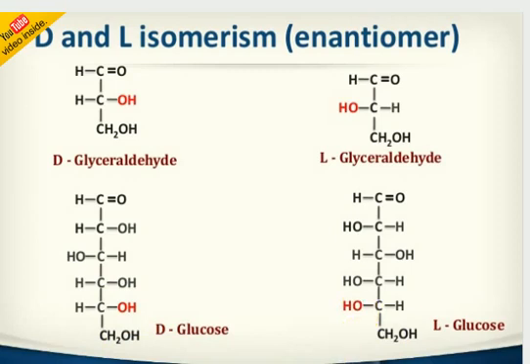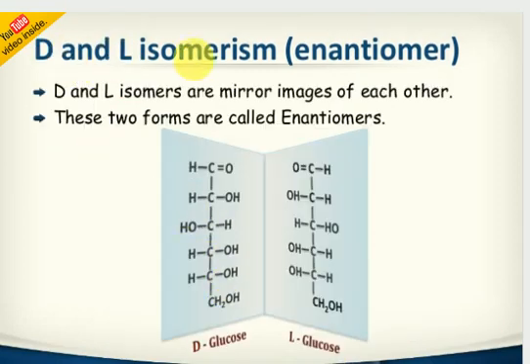Go to the next one. Look at DL isomerism. I said non-superimposable mirror images only. Suppose I'm taking D glucose. When I keep the mirror, the reflection becomes L glucose. Clear? D glucose in the mirror is L glucose only. Just imagine two hands joined together; one and the other are mirror images only. Clear? So go to the next slide.